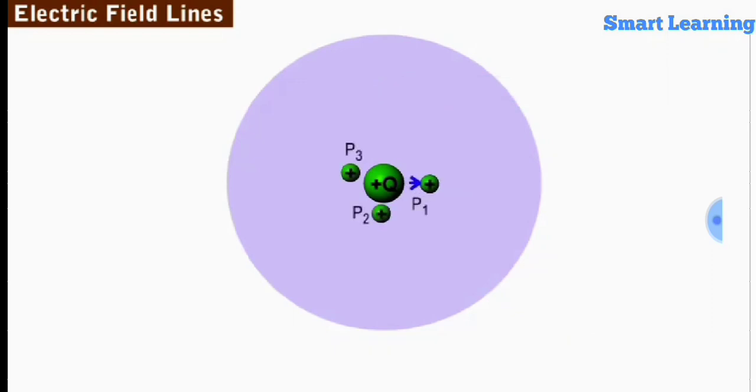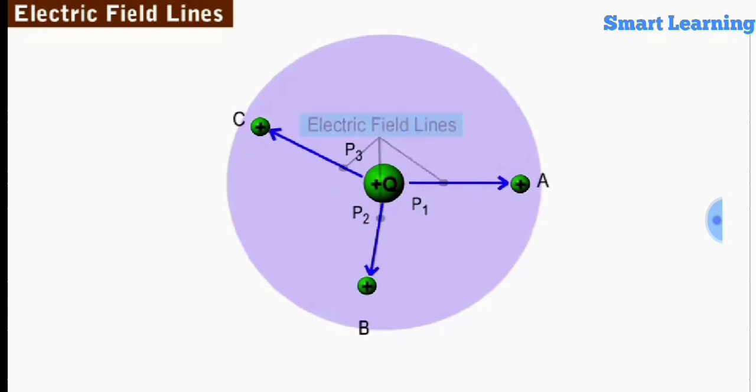Now, if we repeat this procedure for various points in the electric field, we obtain the electric field lines around the charge. Electric field lines are used to represent the electric field of a charge or a system of charges pictorially. In fact, the electric field lines follow the same direction as the electric field vector at any point in the electric field.